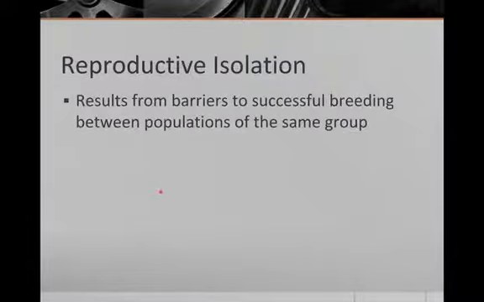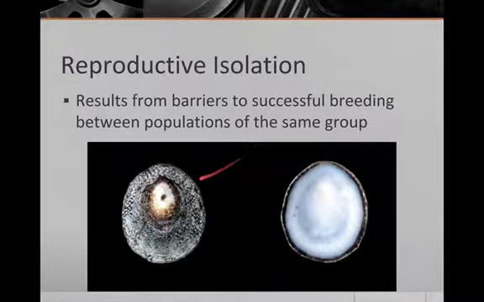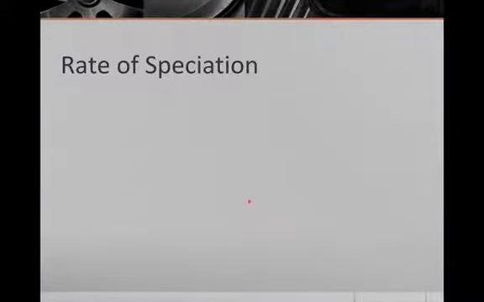Now reproductive isolation. This results from barriers to successful breeding between populations of the same group. These again are the limpets we were talking about, the ones that live on the rocks. If that guy went over to mate with that guy, but he's living on the bright white rock and he's nice and camouflaged, he's going to get eaten. Same general idea that we were talking about. Basically, they can't get to each other or they're going to get eaten, and so they can't interbreed anymore.